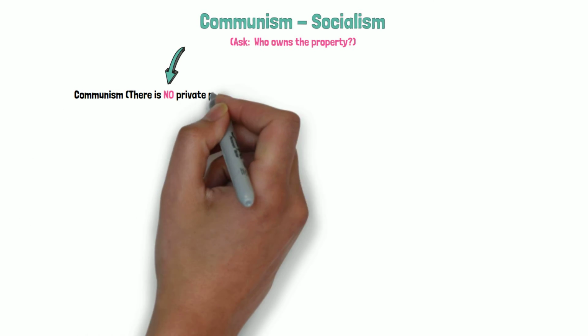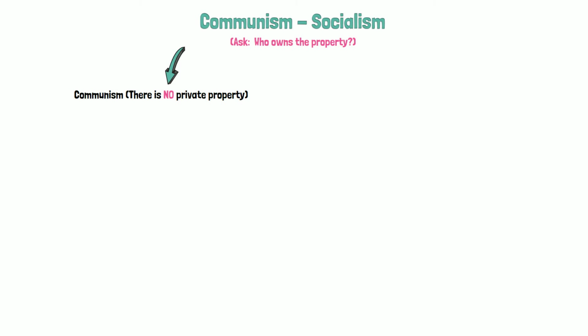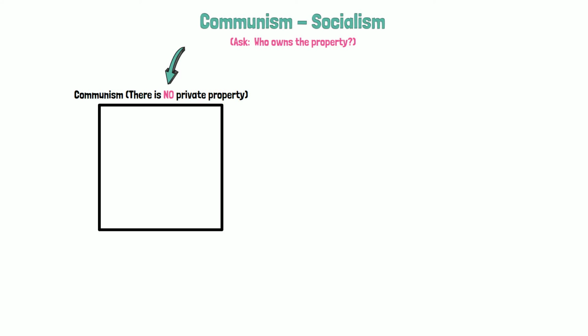Under communism, there is no such thing as private property. I want to repeat that. There is no such thing as private property. That means a person can't own their own house, car, or business. Instead, the government owns everything.